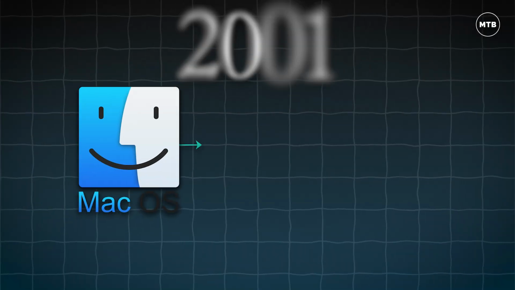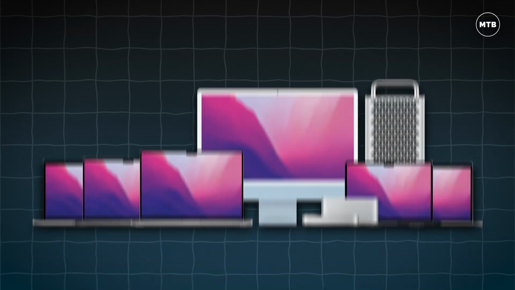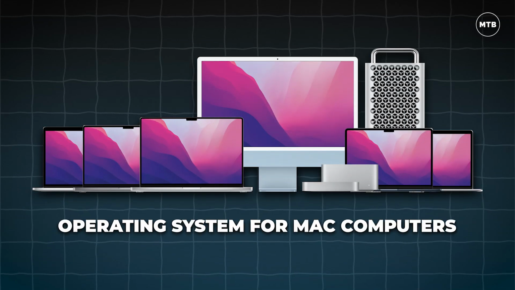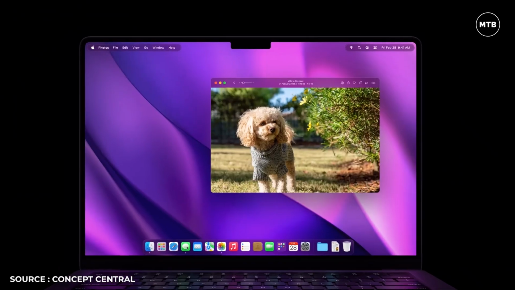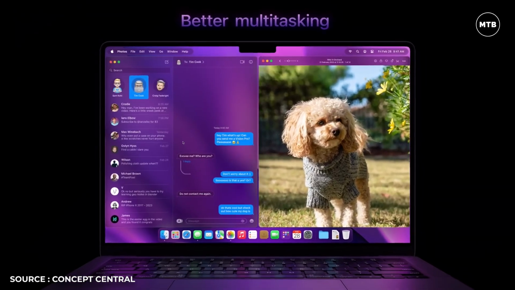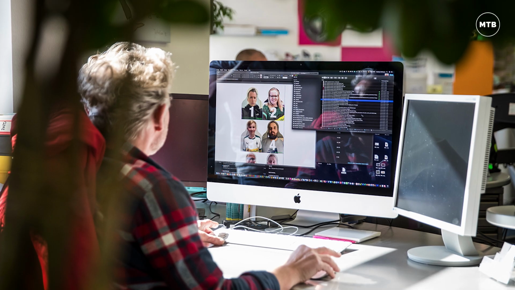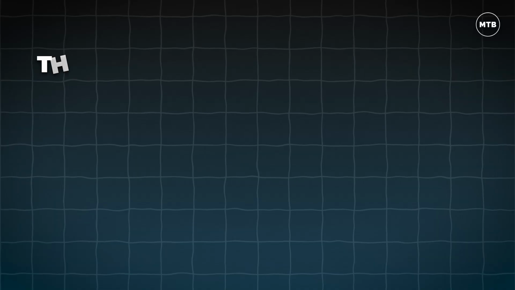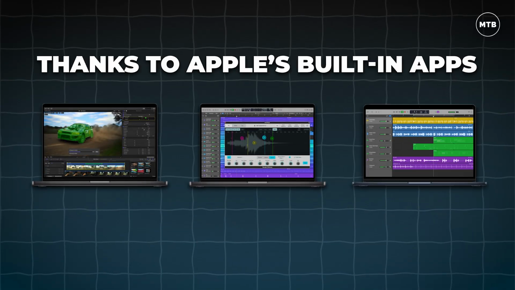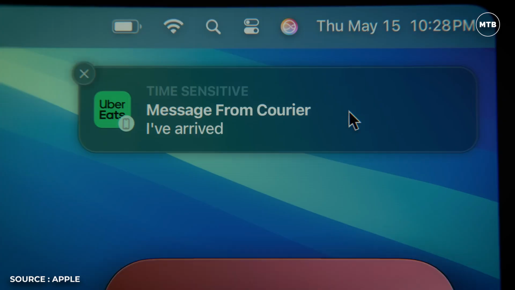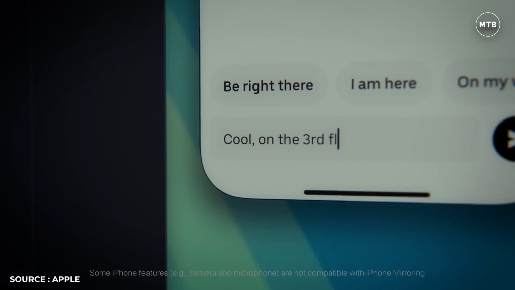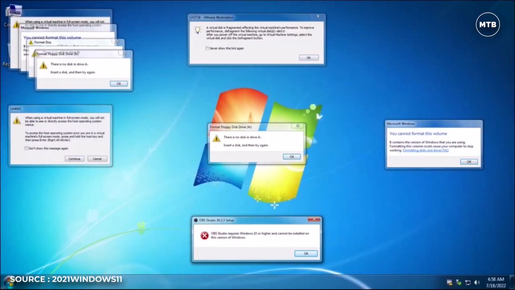macOS, introduced in 2001 by Apple, is the operating system for Mac computers, offering stability, smoothness, and optimization. It is popular among creative professionals, including video editors, graphic designers, and musicians, thanks to Apple's built-in apps like Final Cut Pro, Logic Pro, and GarageBand. macOS allows seamless sync of messages, calls, and files on iPhones and iPads, and there are no frequent forced updates or crashes.